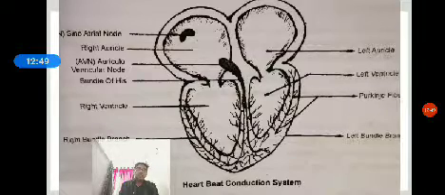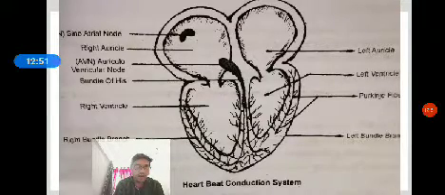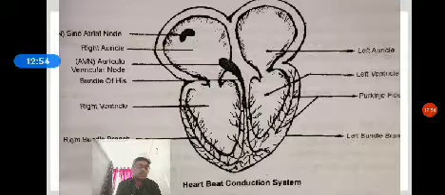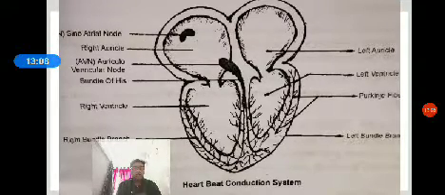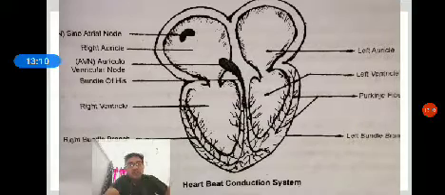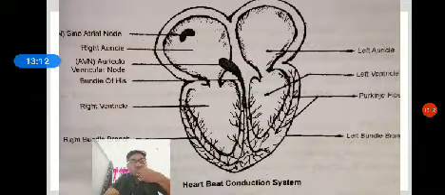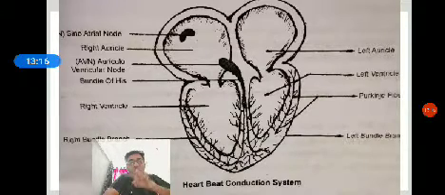There are two types of heart we are going to see. Myogenic heart: when the heartbeat is controlled by muscle tissue, it is called a myogenic heart. The best example is the human being. The second one is called a neurogenic heart. When the heartbeat is controlled by nerve cells, it is called a neurogenic heart. The best example is the king crab. Here, the chambers, auricles and ventricles, are able to pump the blood.